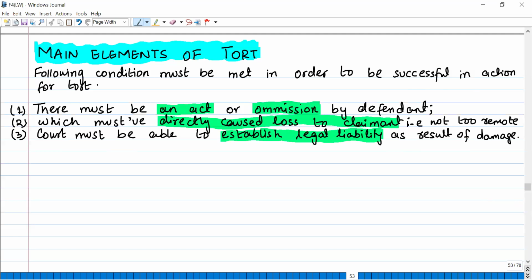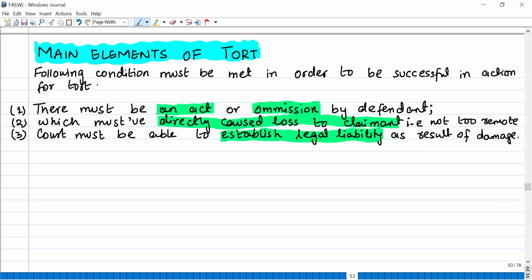The defendant did something or did not do something, which must have directly caused loss to the claimant. And because of either the act of the defendant or omission of an act by the defendant, the claimant suffered some kind of loss. Okay. The court must be able to establish legal liability, and because of that loss, a court can establish a legal liability that the defendant party did something that has affected the claimant party, and because of that he is entitled to pay this much amount as compensation to the claimant party. So the court must be able to establish legal liability.